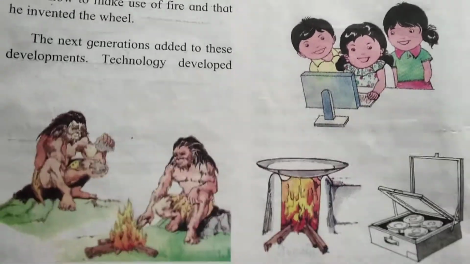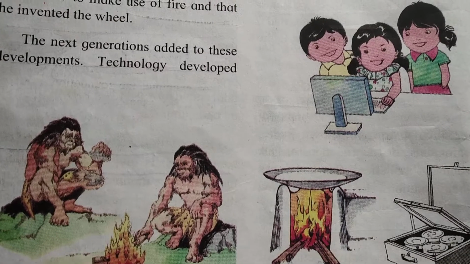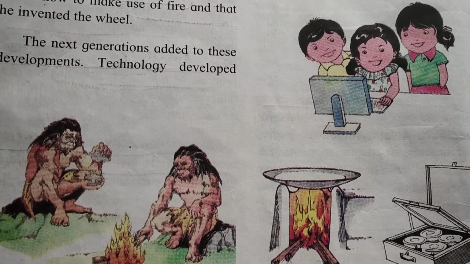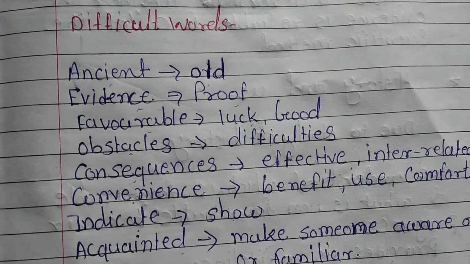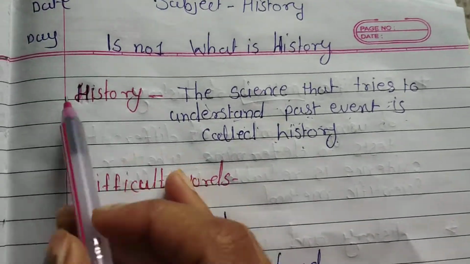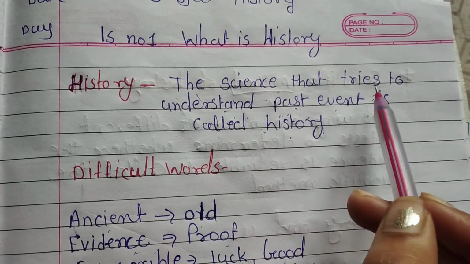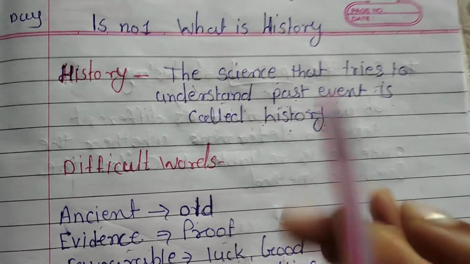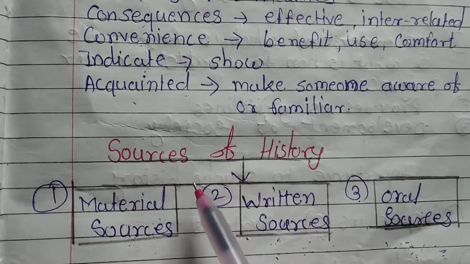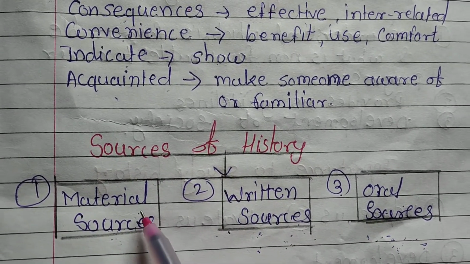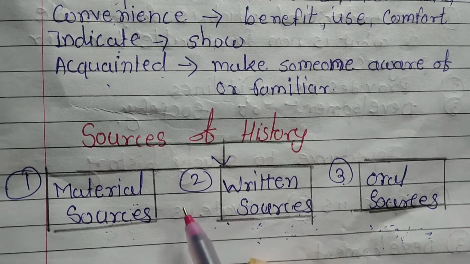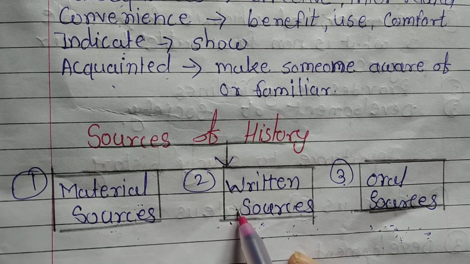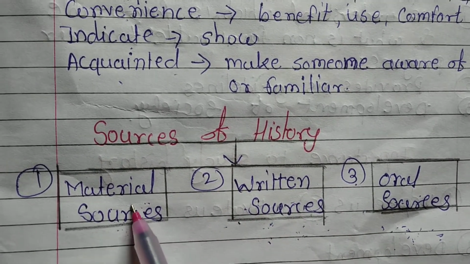So in this way today's lesson is finished. Let's take a recap. What did we learn today, students? We learned the difficult words first. Then what is history? The definition of history: the science that tries to understand past events is called history. After that we saw there are 3 types of sources of history. Due to the sources of history we get evidence, and we can examine whether history is reliable or fake. They are material sources, written sources and oral sources.